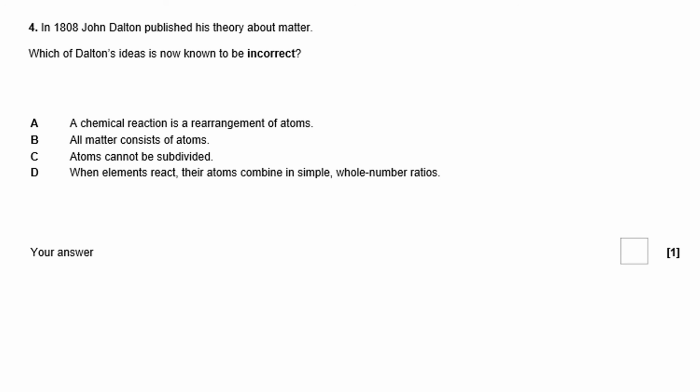All matter consists of atoms. Well, that's a correct statement. Atoms cannot be subdivided. Yes, they can. We can always make them into protons, neutrons, electrons. So that's a wrong statement. So that might be okay. And then D, when elements react, their atoms combine in simple whole number ratios. I have no idea what that means. Well, I do, but I'm pretending. So my logic, I've narrowed it down to C or D. I know that C is an incorrect statement. D I'm not sure about, and so I'm going to go for C, and you know what, I'll be right.